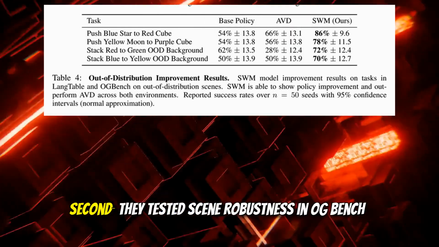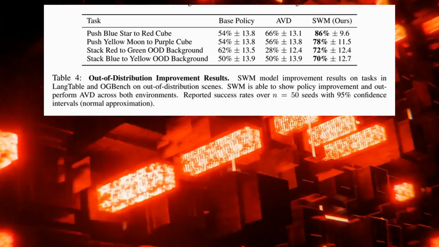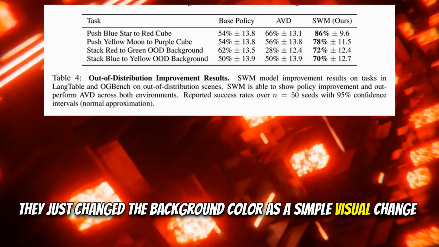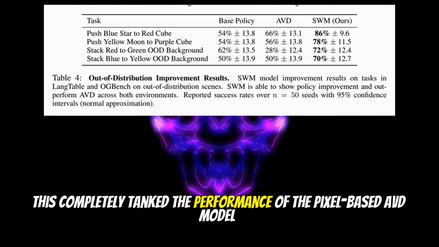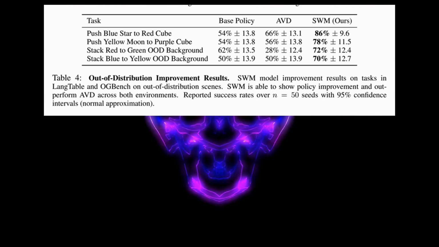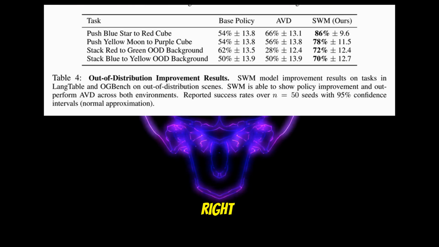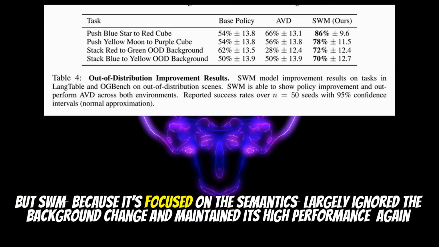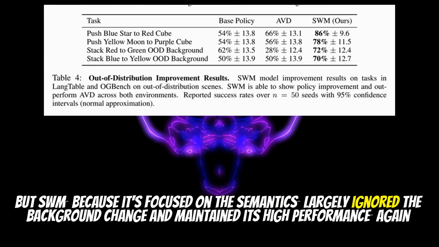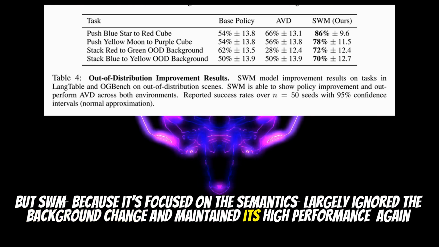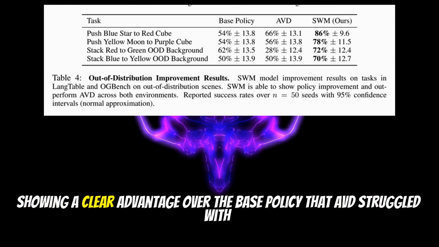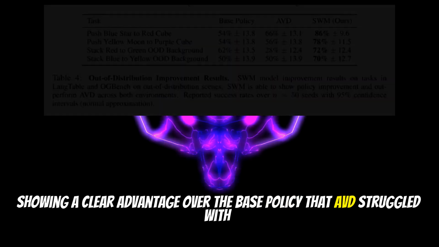Seems like it. Second, they tested scene robustness in OGBench. They just changed the background color as a simple visual change. This completely tanked the performance of the pixel-based AVD model. It got confused by the visual shift. Ugh, classic pixel model fragility. Right. But SWM, because it's focused on the semantics, largely ignored the background change and maintained its high performance, again showing a clear advantage over the base policy that AVD struggled with.